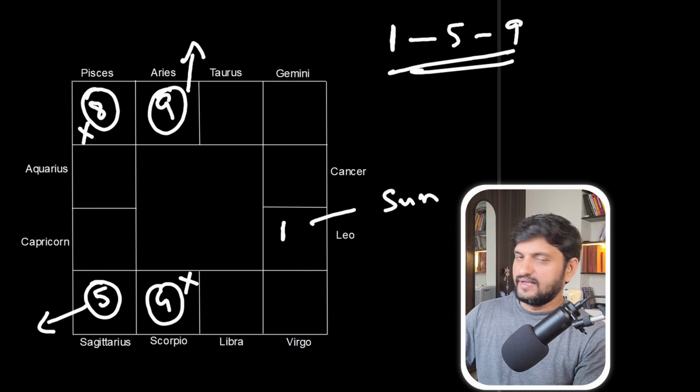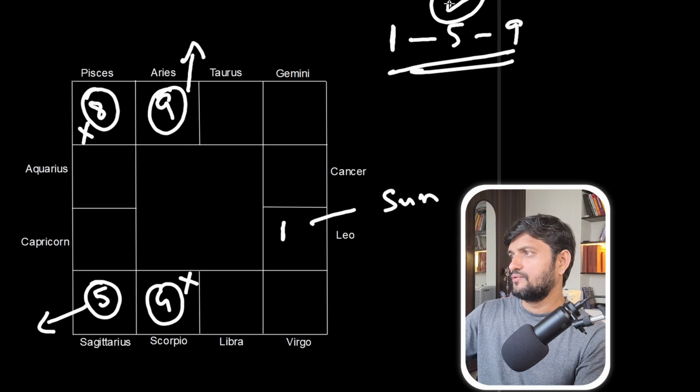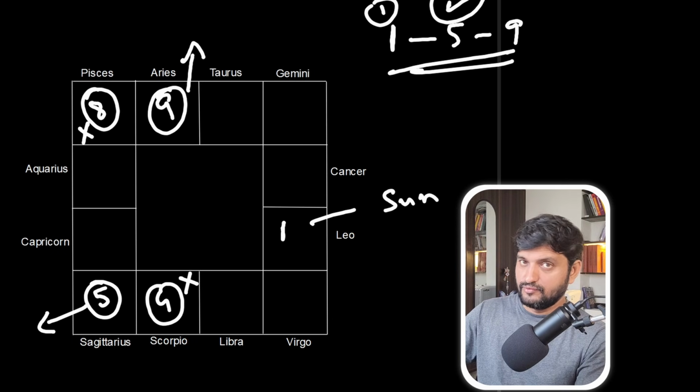When there is a link between the first, fifth and ninth, even here you will have a wealth combination. Now the fifth we have explained in the previous shloka. The first, the lagna, represents your own body, your own soul. So if the soul or your body has a link to the fifth and ninth, then you will be rich.